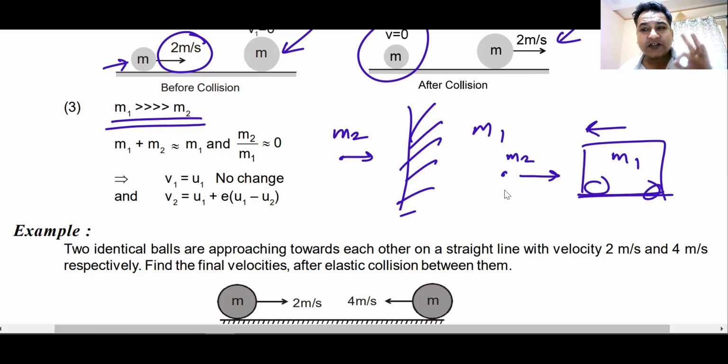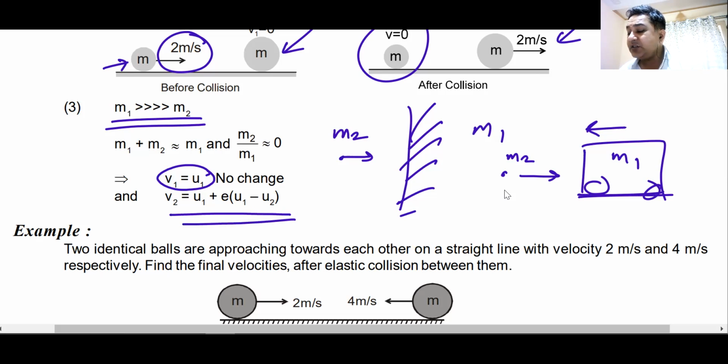If a ball collides with a truck, the velocity of the truck will not change. It will change very, very minutely. We cannot find out how much it has changed. So if a ball collides with a truck, or a ball collides with a wall, the velocity of the wall or the truck does not change. What happens to the velocity of the ball? It changes in this fashion.